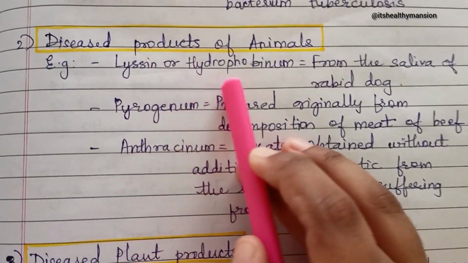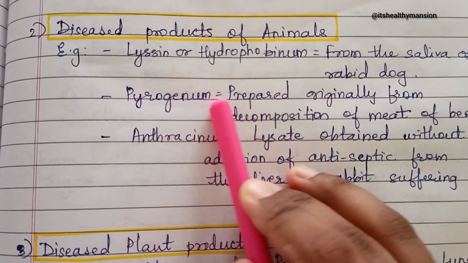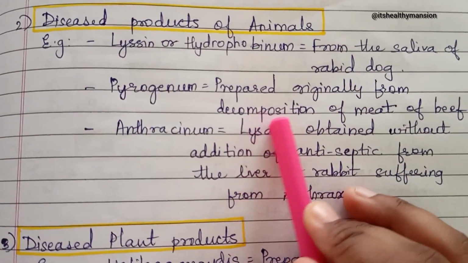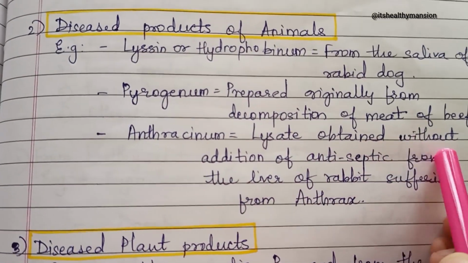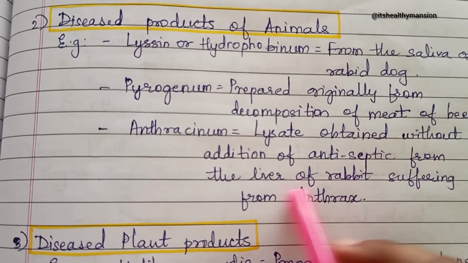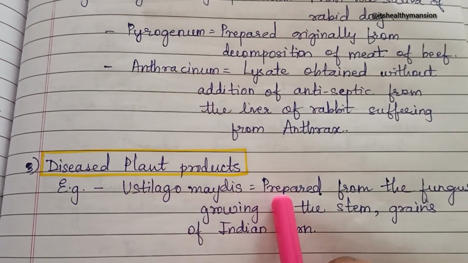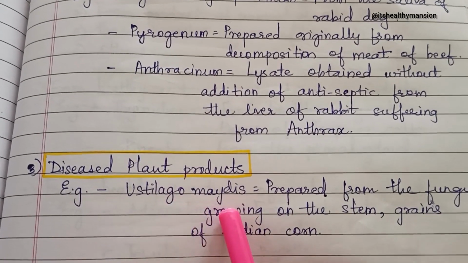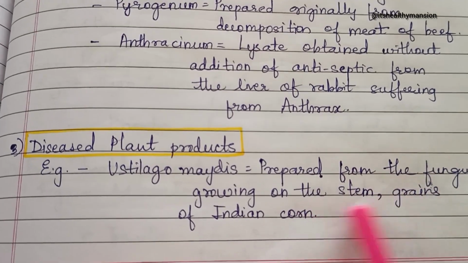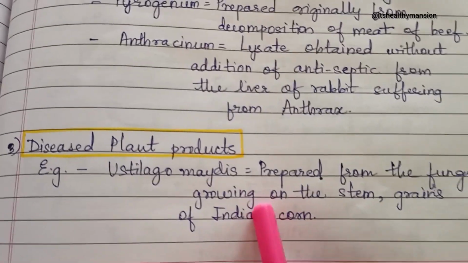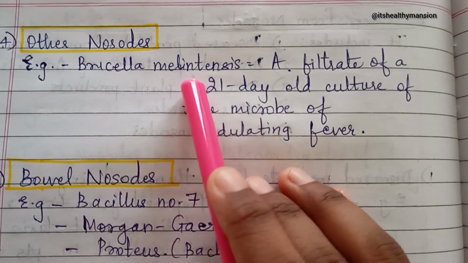Example, Lyssin or Hydrophobinum, from the saliva of a rabid dog. Pyrogenium, which is prepared originally from decomposition of beef meat. Anthracinum, from the lysate obtained without addition of antiseptic from the liver of a rabbit suffering from anthrax. Now, from the disease plant products. Example, Ustilago maydis, prepared from the fungus growing on the grains of Indian corn.